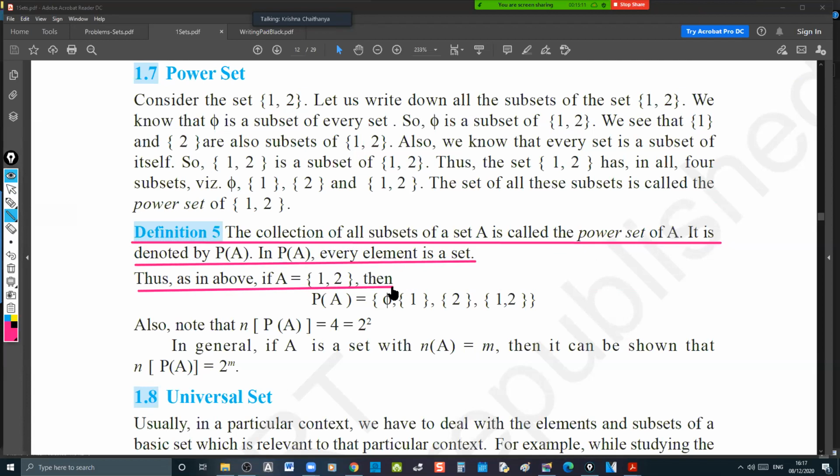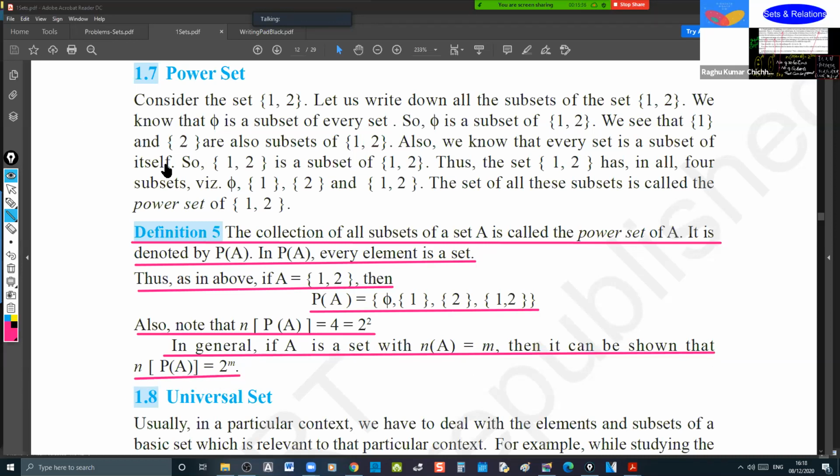Thus, if A equals {1, 2}, then P(A) equals {φ, {1}, {2}, {1, 2}}. Also, note that n(P(A)) equals 4, which is equal to 2 squared. In general, if A is a set with n(A) equal to m, then it can be shown that n(P(A)) is equal to 2 power m.